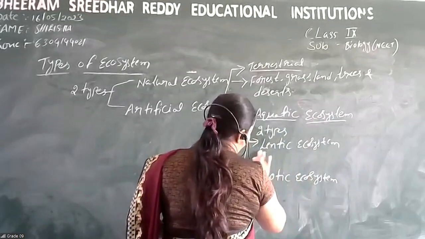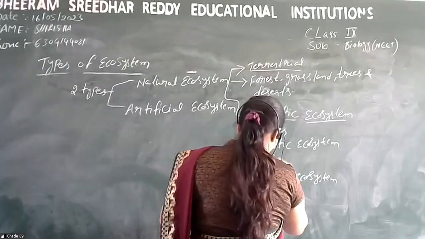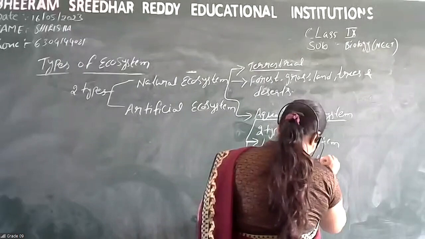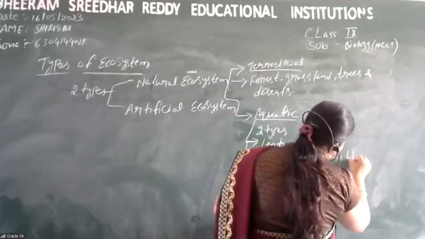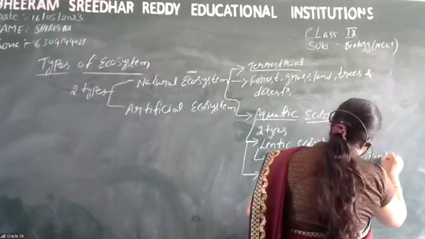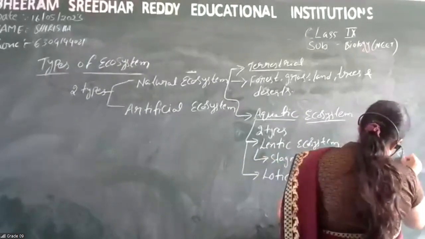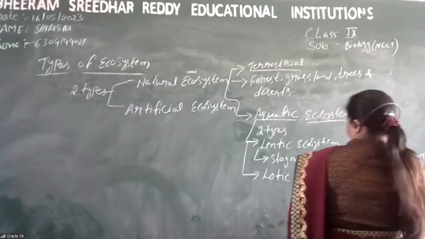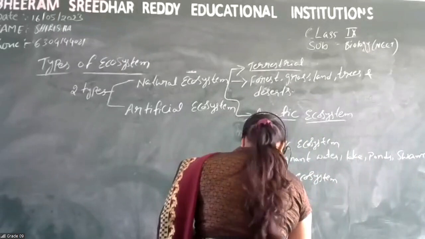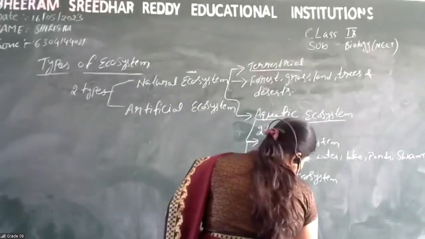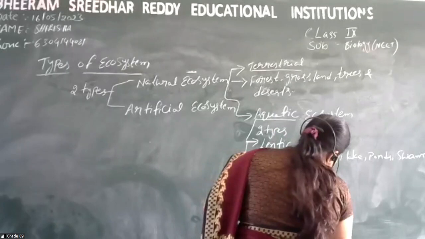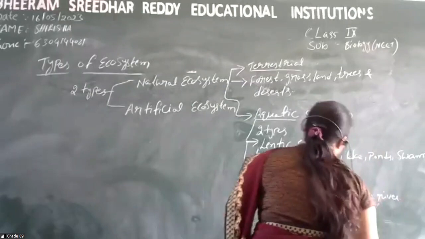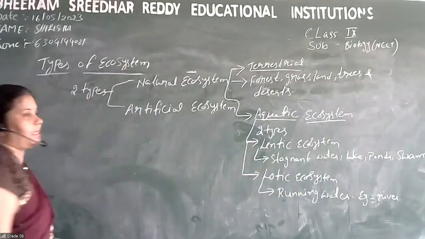So lentic ecosystem includes stagnant water, lake, ponds, and swamp. And lotic includes running water, river.